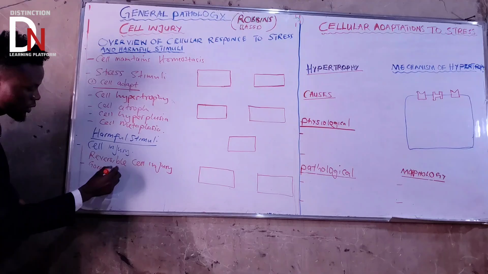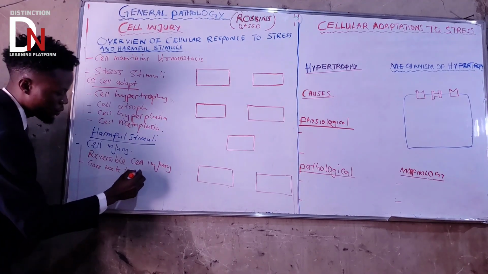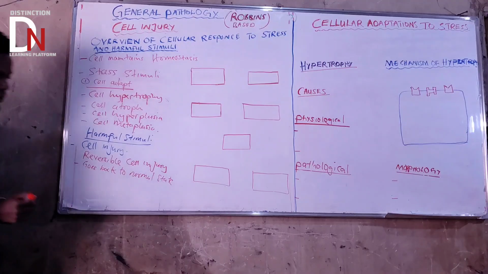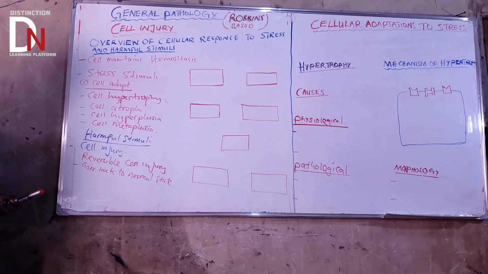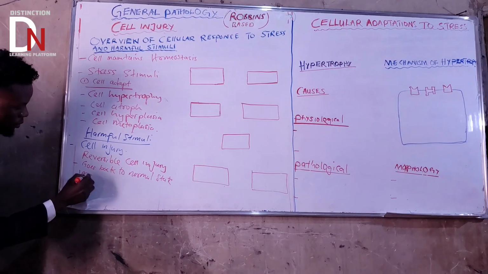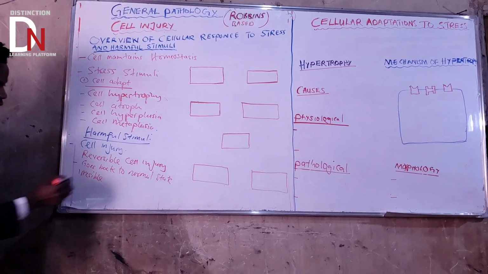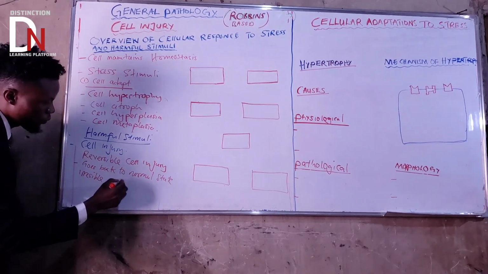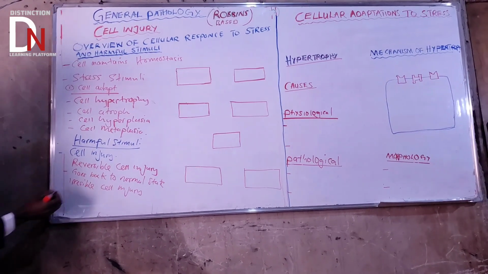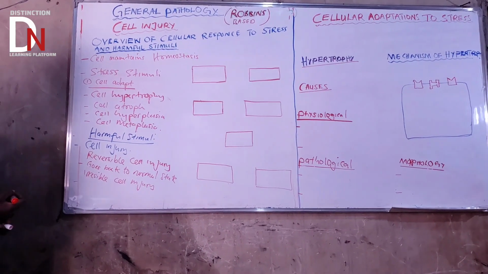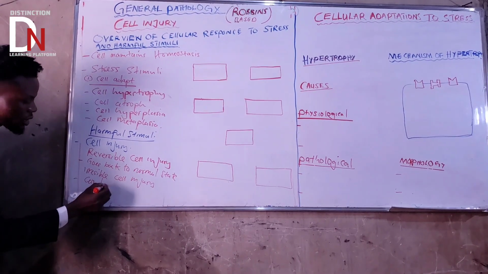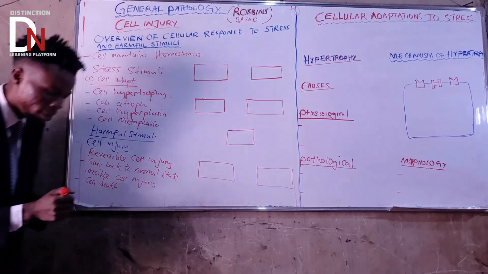It goes back to the normal state. Then, there is another response, irreversible cell injury. Does it go back to the normal state? No. It will lead to what we call cell death. A cell will die because it can't go back to normal.